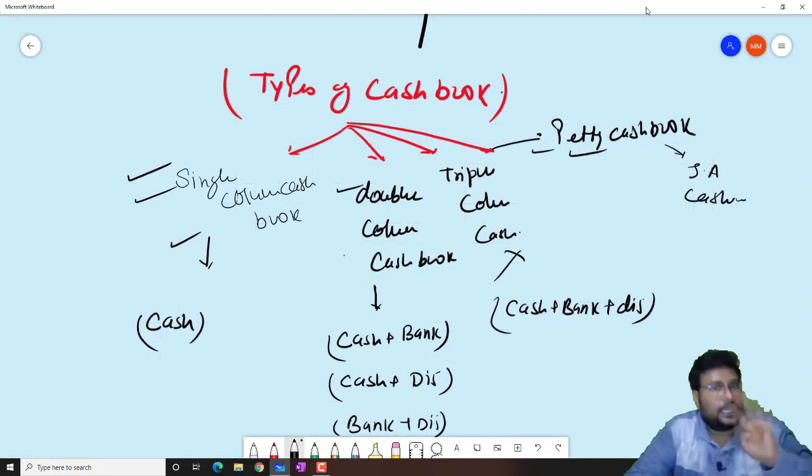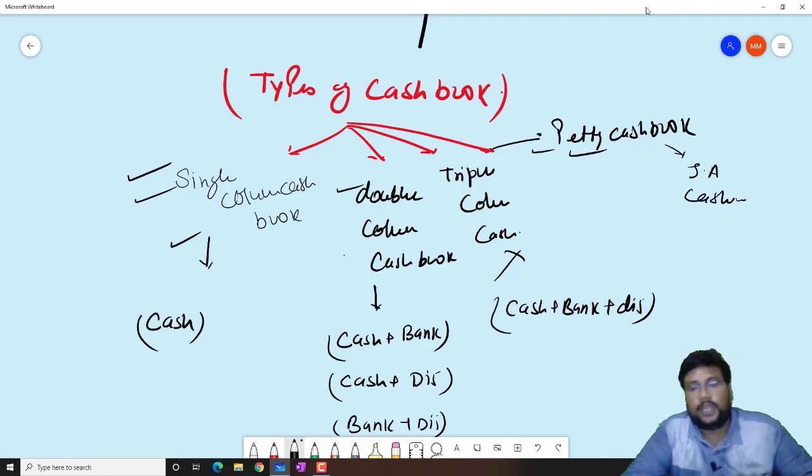There are basically 4 types of cash book: single column cash book, double column cash book, triple column cash book, and petty cash book. In the single column cash book, we only deal with the cash transaction, cash column. In double column cash book, we can deal with cash plus bank, it means cash transaction and bank transaction. We can deal with the cash plus discount, it means cash transaction and discount transaction.